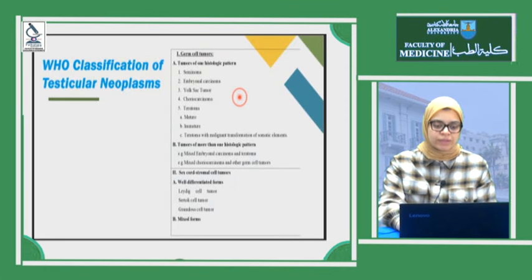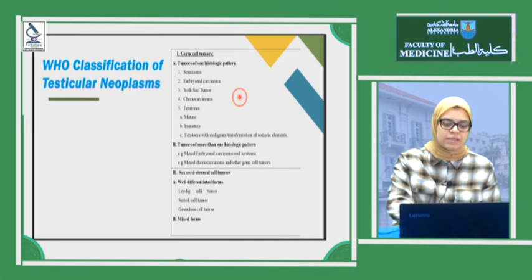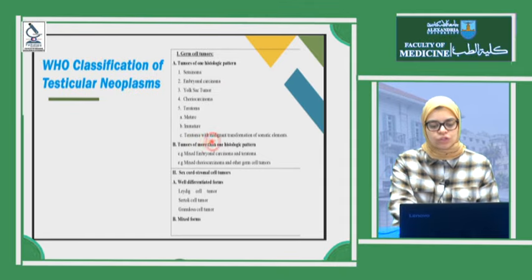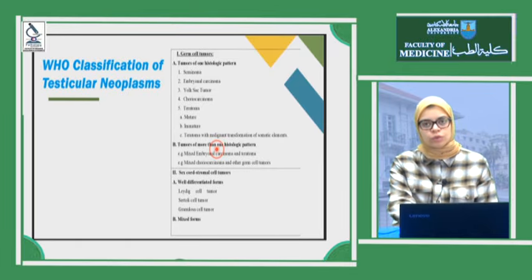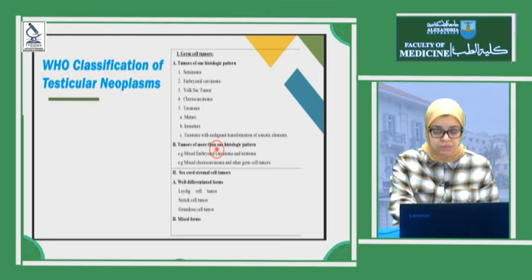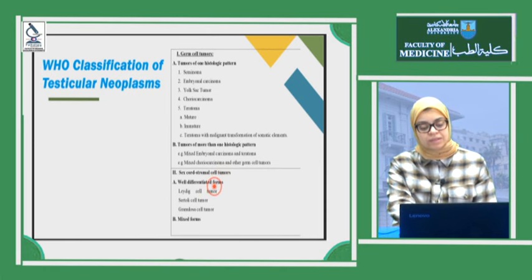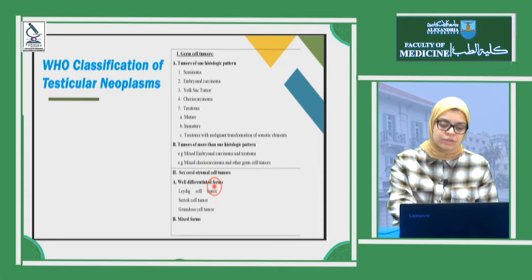According to the WHO classification, we can see here that we have tumors of one histologic pattern, which are seminoma, embryonal carcinoma, yolk sac tumor, and choriocarcinoma, or we have tumors with more than one histologic pattern. It could be mixed embryonal carcinoma with teratoma, or choriocarcinoma with other germ cell tumors. Or we have sex-cord stromal tumors that arise from Leydig cells, so we have Leydig cell tumors, or Sertoli cell tumors.